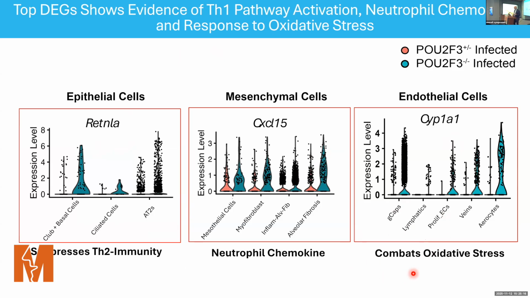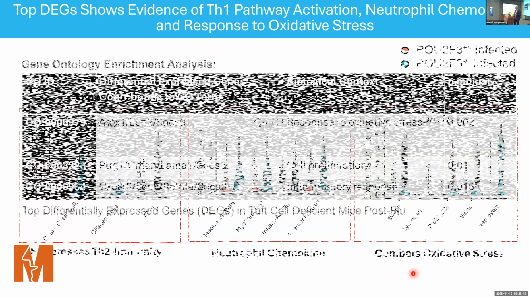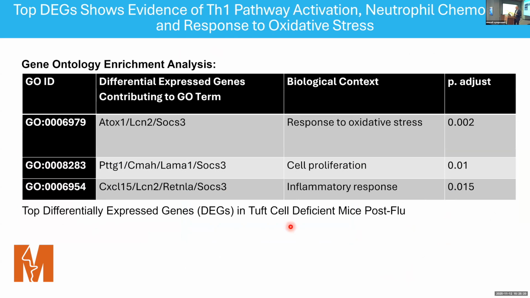If you perform a gene ontology enrichment experiment on Tuft cell deficient mice post-flu, you see three major biological contexts are upregulated significantly: response to oxidative stress, cell proliferation, and Th1 immune response, that's CXCL15 and retinol A.